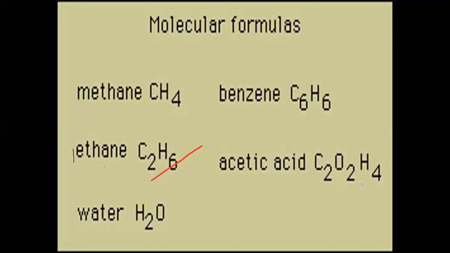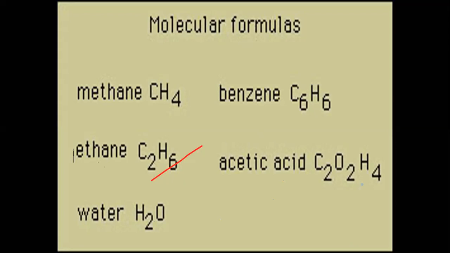Water has the formula H2O, which tells us that two hydrogen atoms combine with one oxygen atom to give us water. Now, students, next is benzene. Benzene has the formula C6H6. It is the true, exact, actual molecular formula of benzene, and it tells us that six carbon atoms combine with six hydrogen atoms to give us benzene.